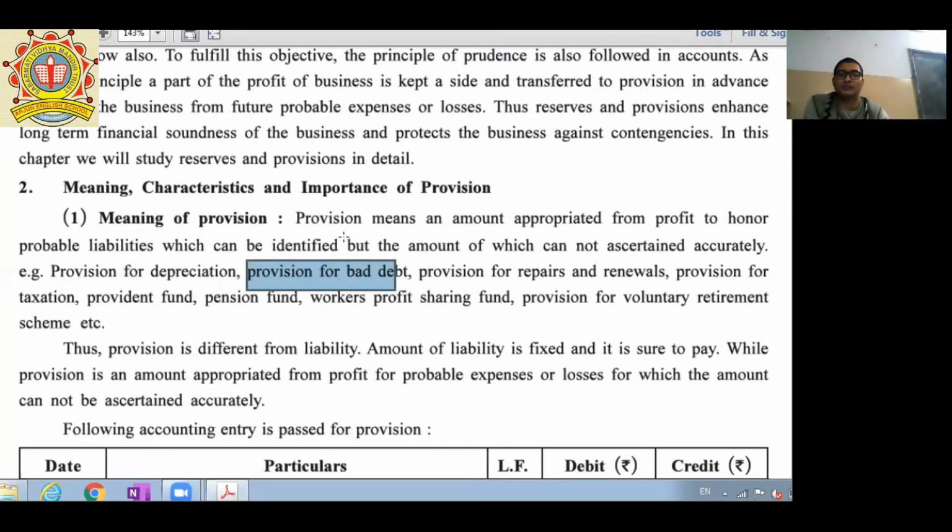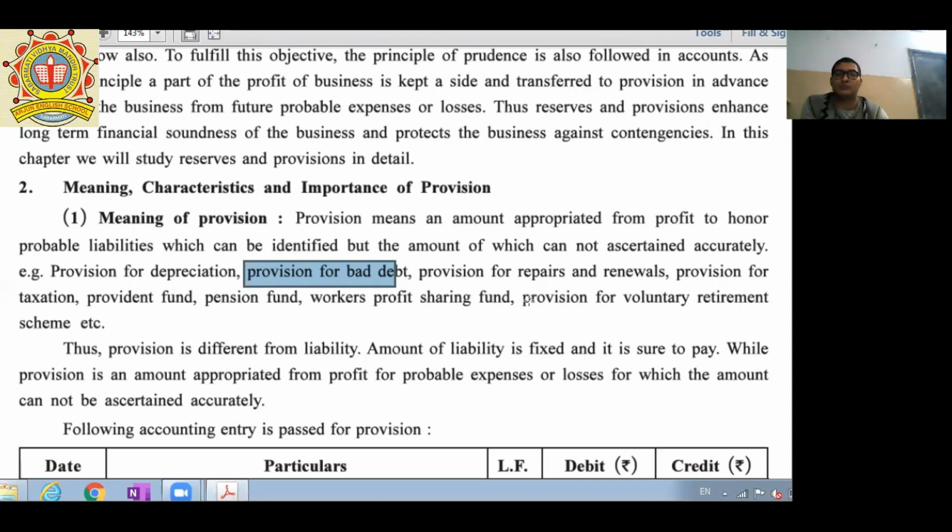So what is provision for bad debts? Provision for bad debts itself says that if any debtor, any customer, is not paying his dues, and at the same time we are facing that he probably cannot pay his dues, then we have to create a provision, so that is called provision for bad debts. We can also call it provision for doubtful debts.